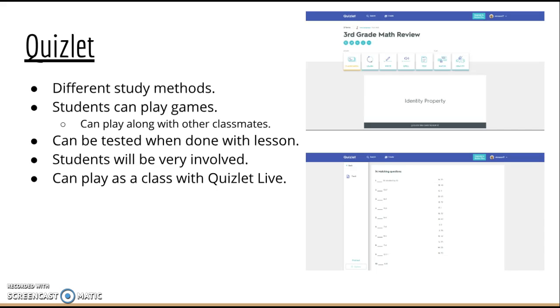They can play against each other in games, but they can also play against each other in class with a software system called Quizlet Live that they can put up on their smartboard and use their Chromebooks to play.